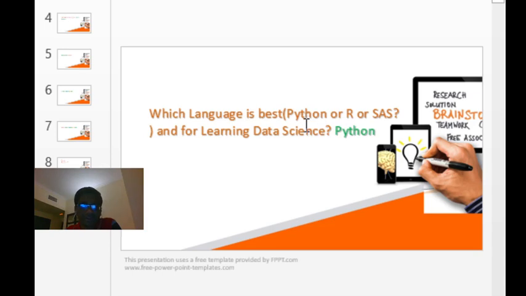Then the next language is Python. Python is also a very traditional programming language actually. Even though it is not dedicated to statistics, it has so many benefits. For example, it can run native-language libraries like C and C++ by importing them. That's why this Python is very fast actually. So that is the reason Python is in very close competition with R.